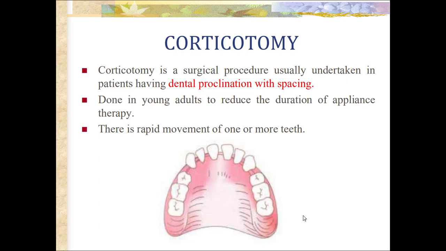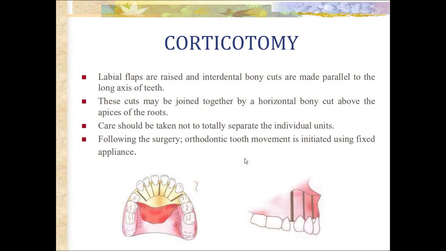A last minor surgical procedure is corticotomy. It is a surgical procedure usually undertaken in patients having dental protrusion with spacing. It is done in young adults to reduce the duration of appliance therapy. There is rapid movement of one or more teeth with this technique. This technique involves the sectioning of the dentoalveolar region into multiple small units to fasten orthodontic tooth movement.